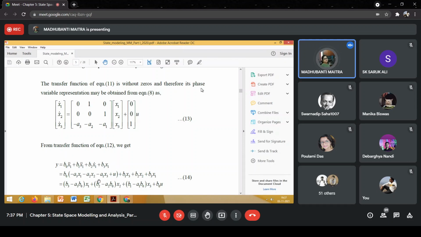This is our equation which we are getting from this last row. Is it clear?